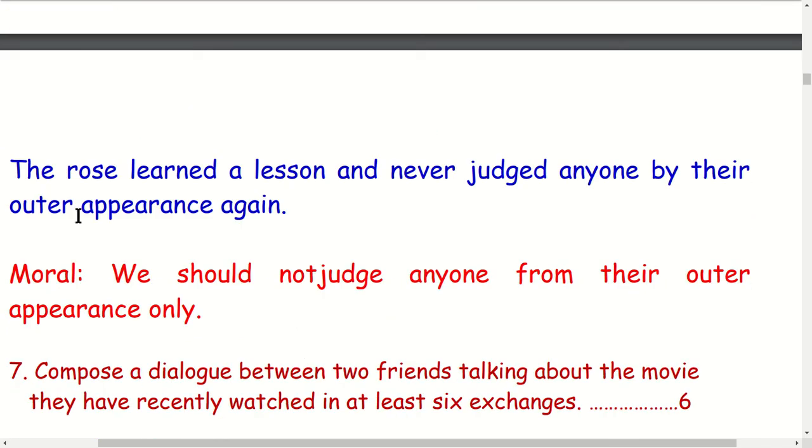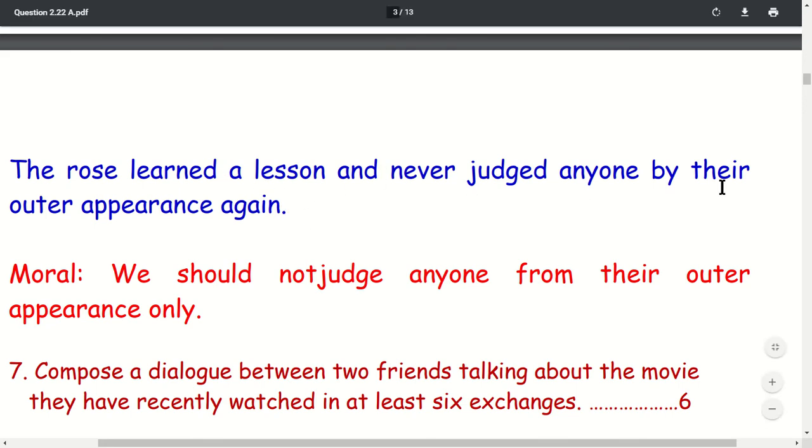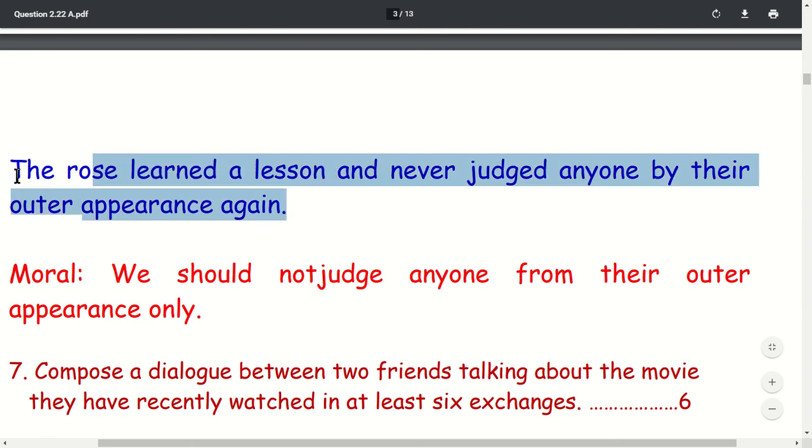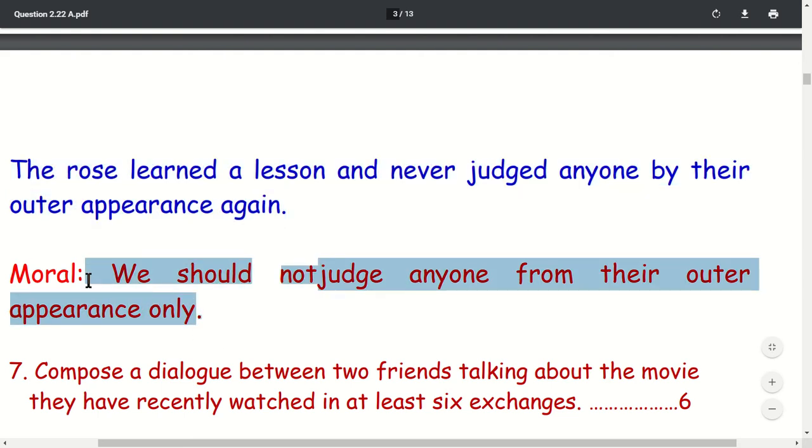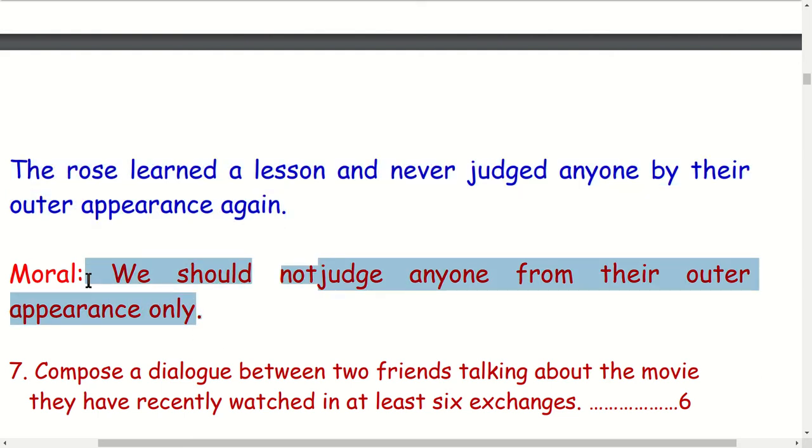And what happened at last? The rose learned a lesson and never judged anyone by their outer appearance. Okay, then what is the moral of the story? Moral: we should not judge anyone by their outer appearance only. Generally, we should not judge anyone.